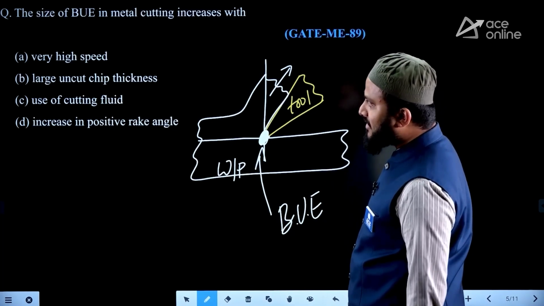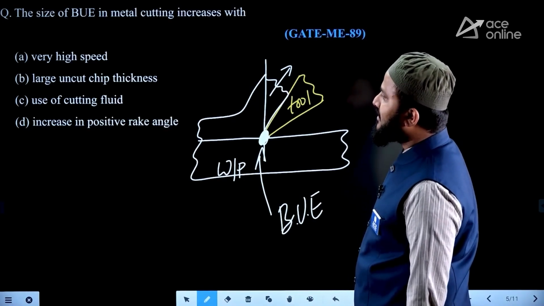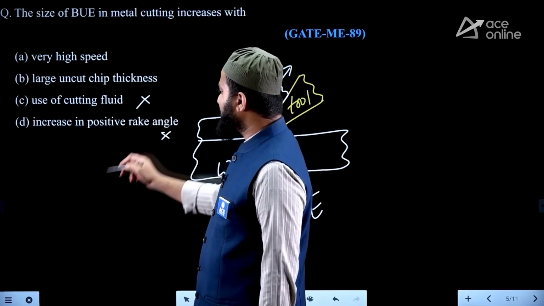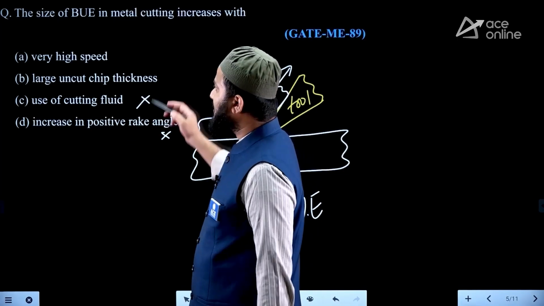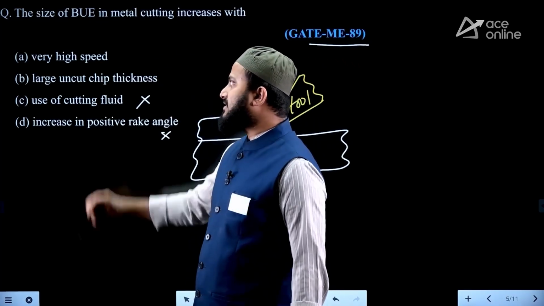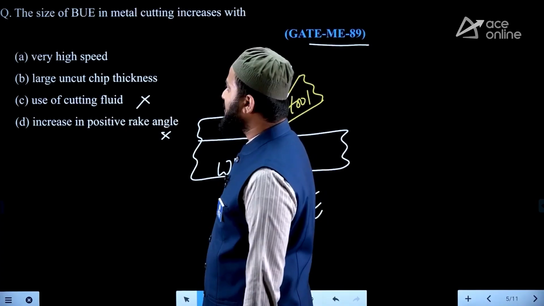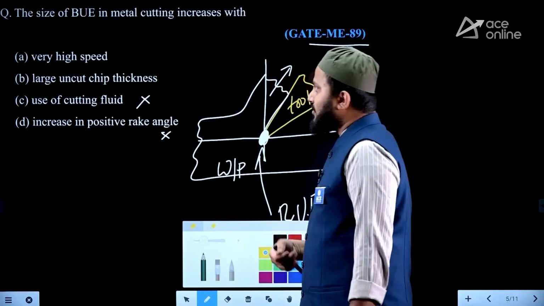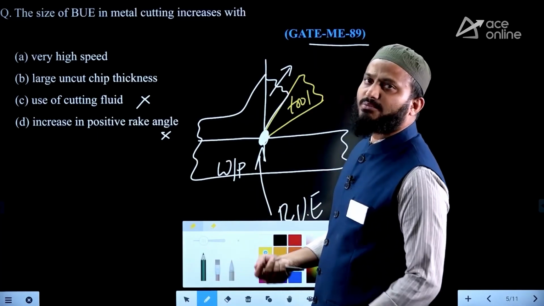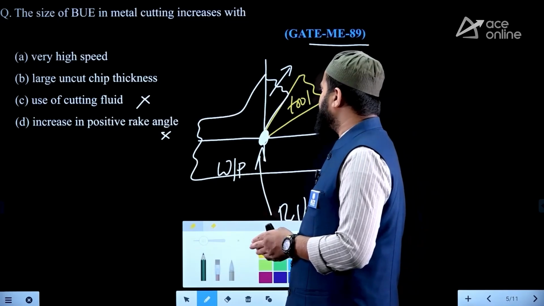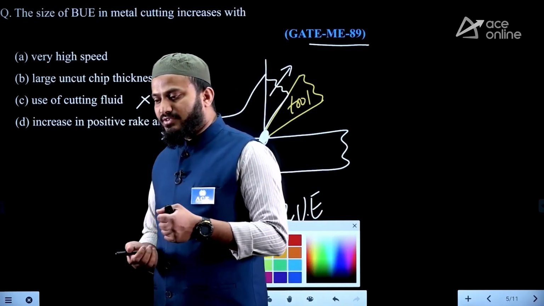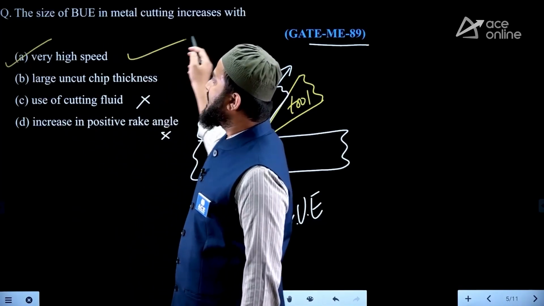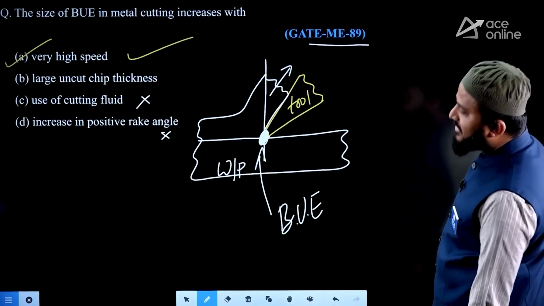increases with very high speed, large uncut chip thickness, use of cutting fluid, increase in positive rake angle. So you can say use of cutting fluid will reduce the built up edge, and increasing positive rake angle reduces it. Again, if it is MSQ, then you would say the answer is option A and B. But in MCQ, if you need to select among these two, we can say built up edge formation mostly occurs at low speed cutting only, whereas at high speed cutting, the possibility of getting stickiness between the chip and the tool material reduces. So there is no sufficient time available for built up edge formation. That's why at very high speed cutting, chances of built up edge reduce, you can say.